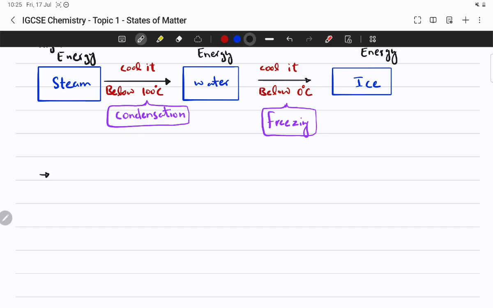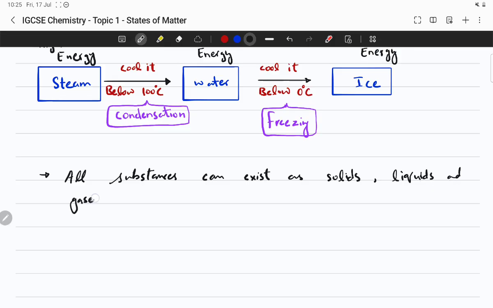So far we discussed how solids, liquids and gases, different states of matter, can change into one another. Now all substances, no matter their nature, can exist as solids, liquids or gases.